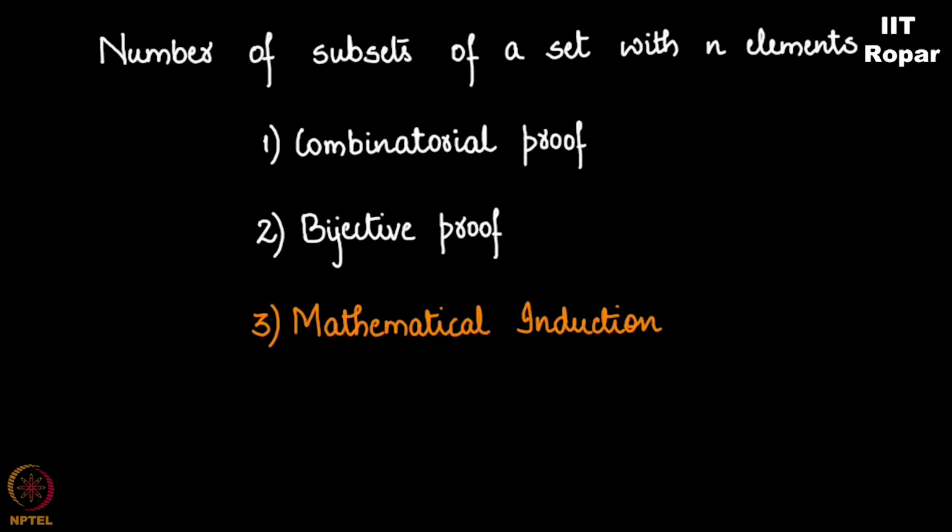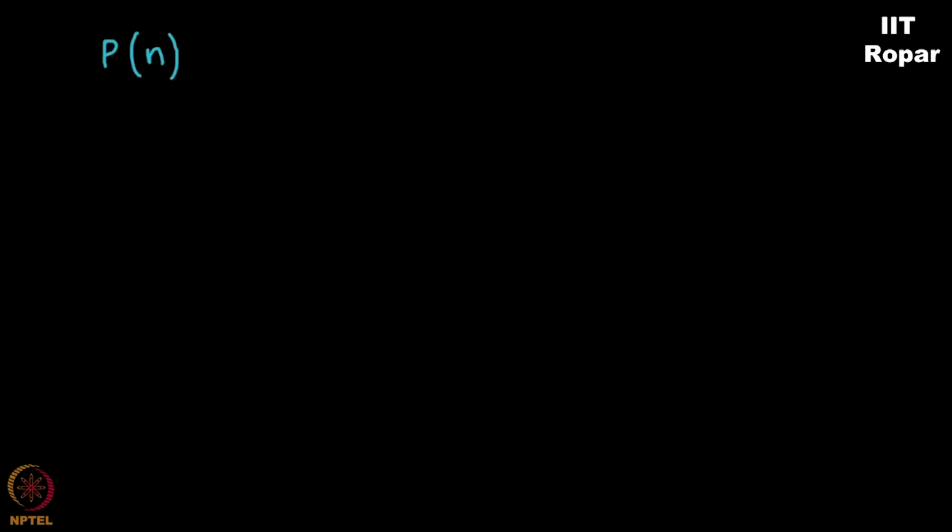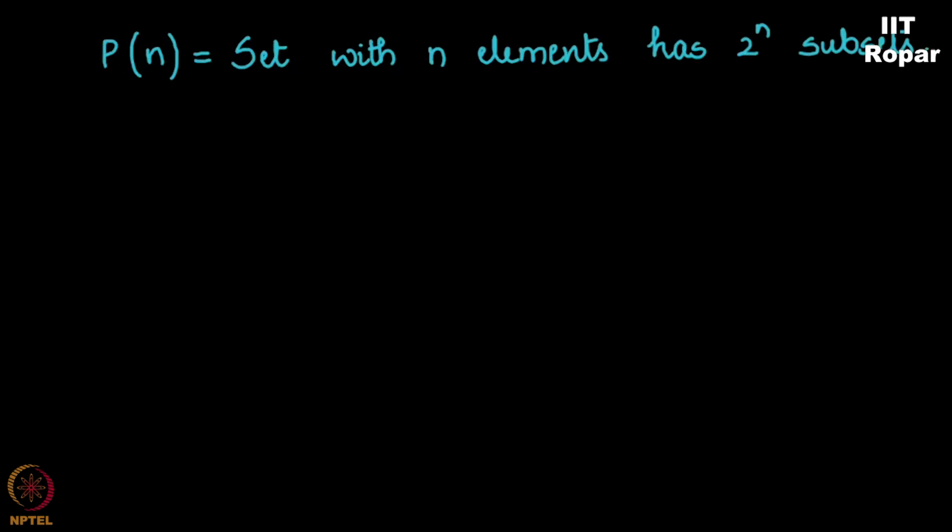How do we proceed? As you all know, what is our statement given here? I'll consider it to be P of n. It is, a set with n elements has 2 to the n subsets. So this is my statement. I'll use induction to prove this. You must be familiar with how induction goes on. We'll first consider the basic step and then we'll see what the hypothesis is and so on.